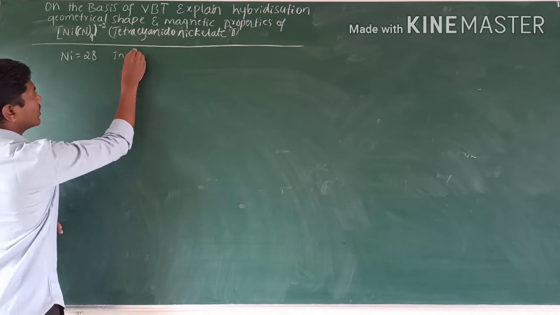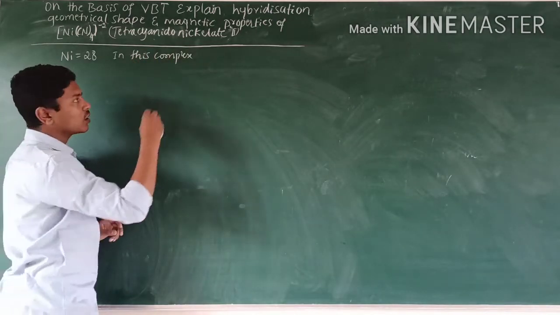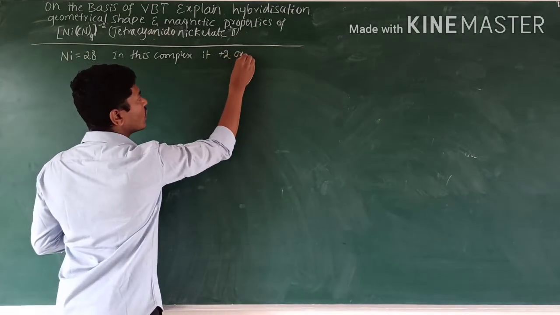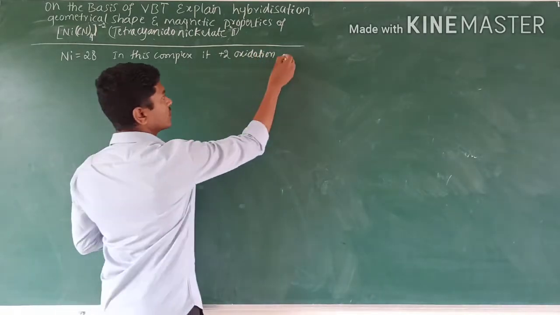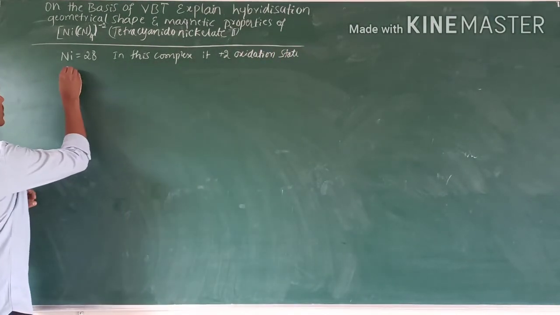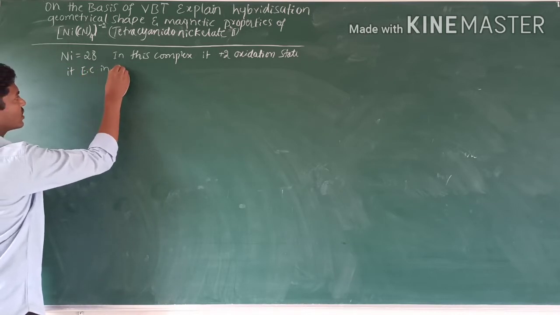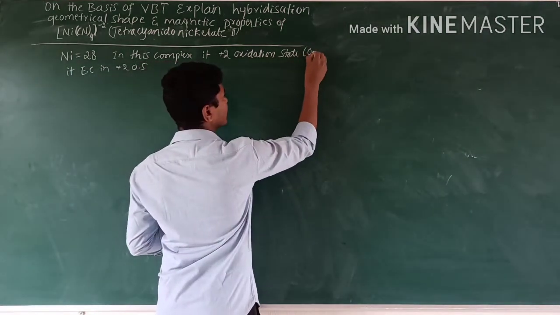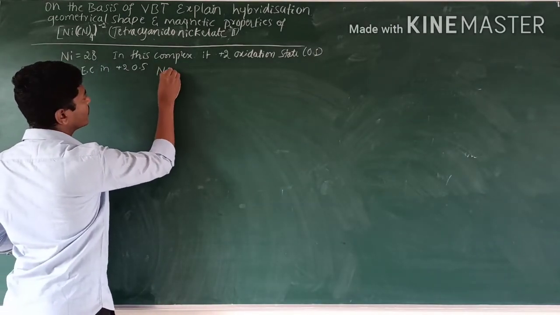In this complex it has +2 oxidation state, so what is its electronic configuration in the +2 oxidation state?